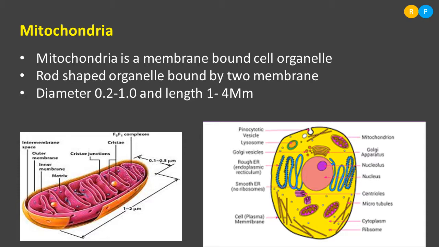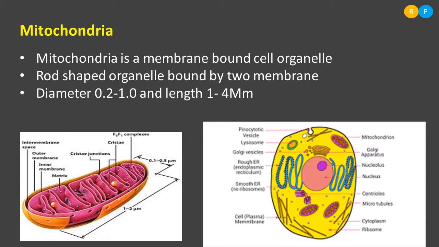It depends on the kind of activity taking place in the cell. More metabolic activity means the cell needs more mitochondria. So based on it, the number of mitochondria varies. Clear?